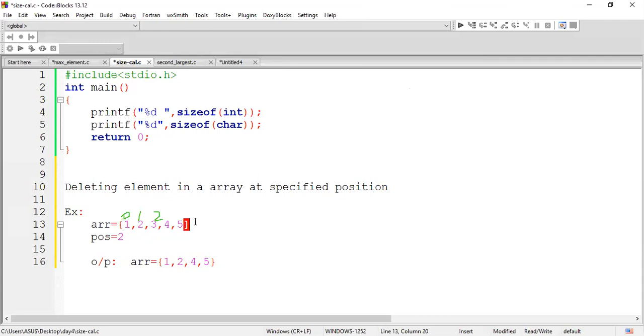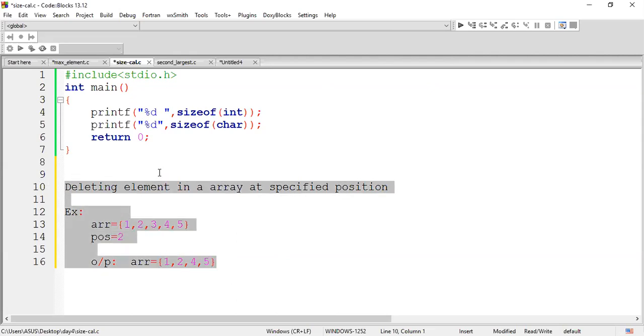This is your question. Remove an element at the specified position. After removing the element at the position I say, for the remaining elements you're supposed to do shifting. I guess you people are clear with the question. Remove the element at the specified position in an array and display the array. If you are using Python, it is a very simple process just by using pop. Here you are supposed to write the logic. Start writing the logic. Hardly it will take 5 minutes, not more than 5 minutes. It is a very simple process.